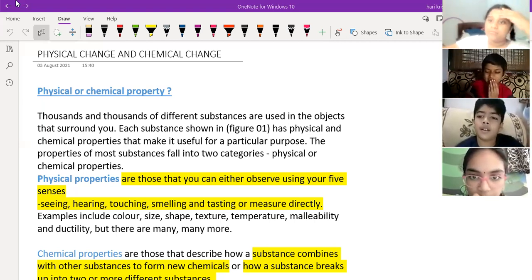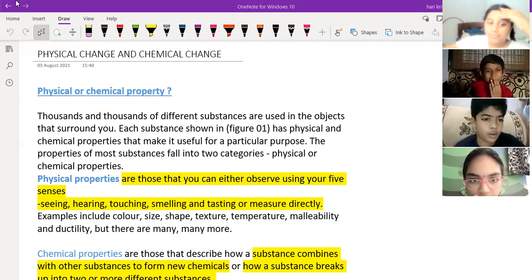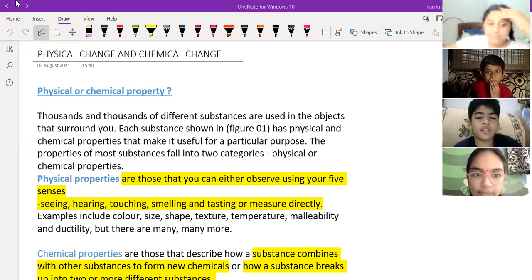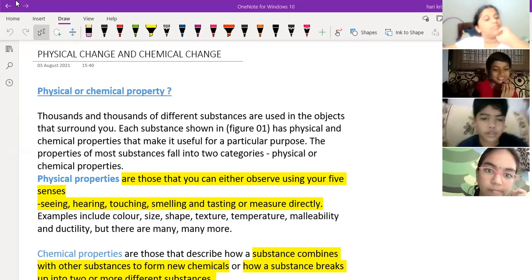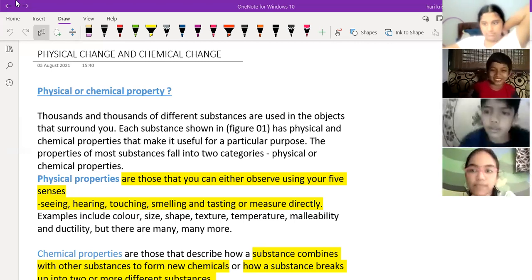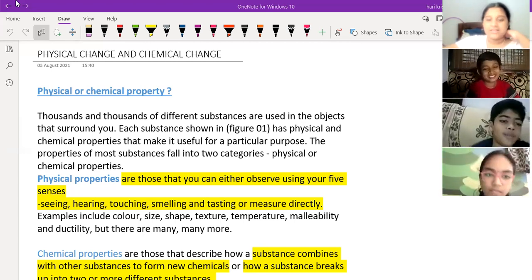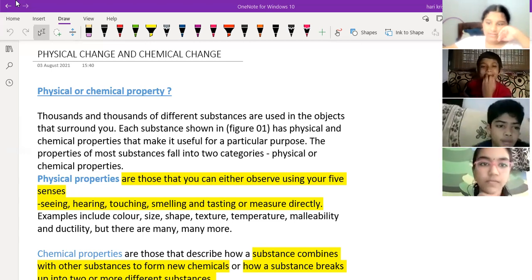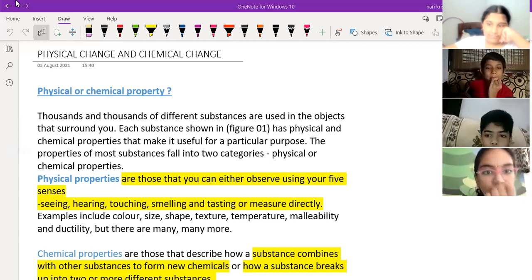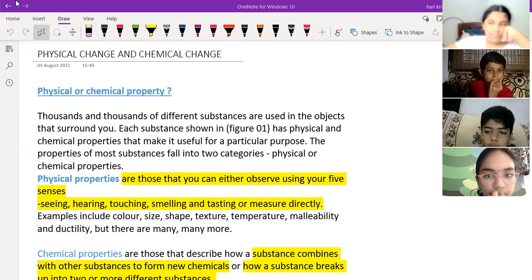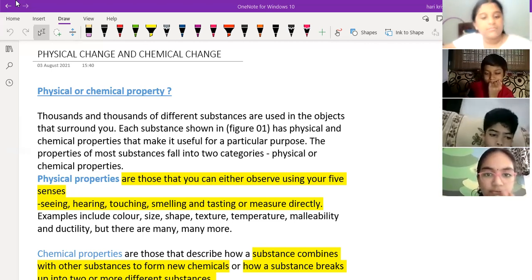We have 5 senses: hearing, touching, smelling, and tasting. Sorry, sir, I forgot seeing. Right, these are the five major senses. Okay. So physical properties are those which can be observed by using our five senses simply. That is a simple definition.